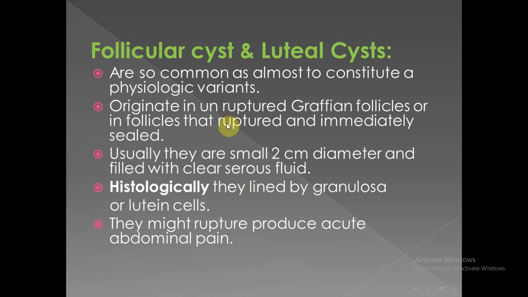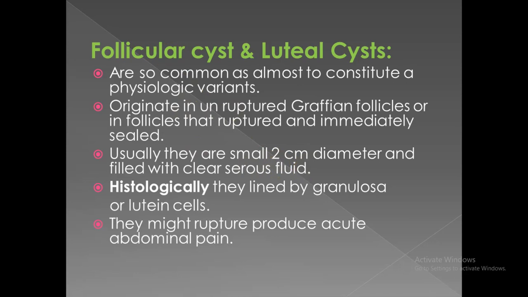Follicular cyst and luteal cyst can be a cause of female infertility. This is also common, and we have a physiological variant and a pathological variant of the cyst. Commonly they put a size of 2 cm. Below this size it is functional or physiological, especially for follicular cyst, and above 2 or 2.5 cm it's regarded as pathological cyst.